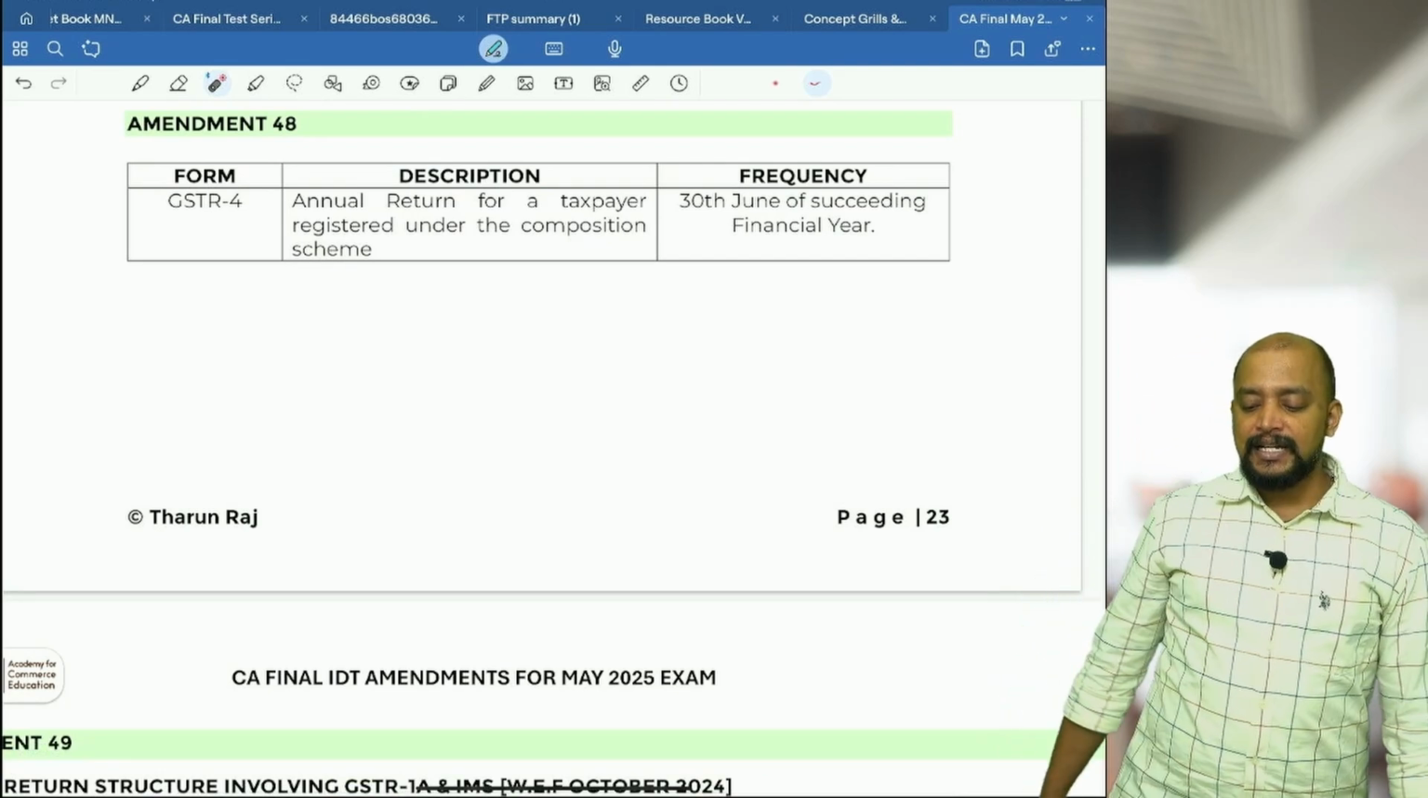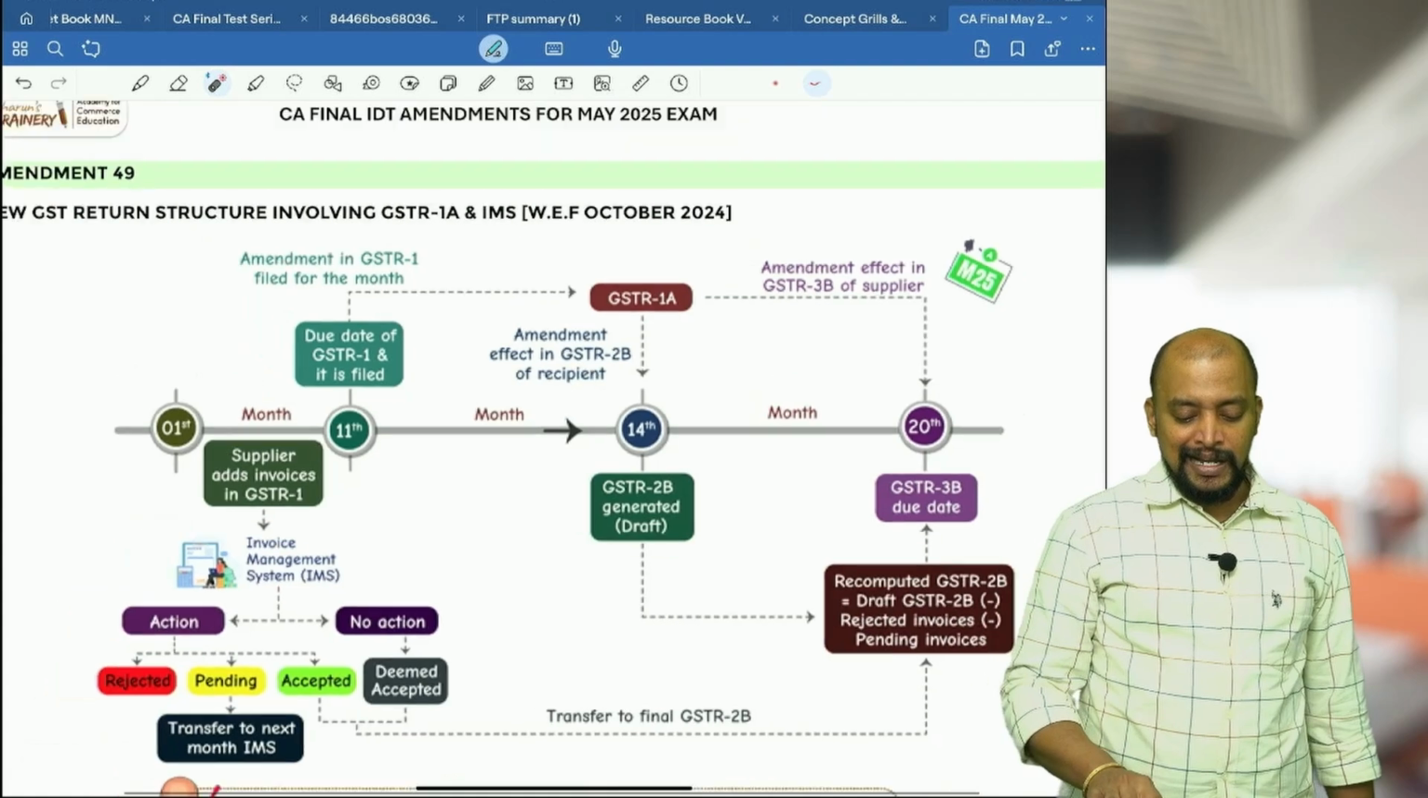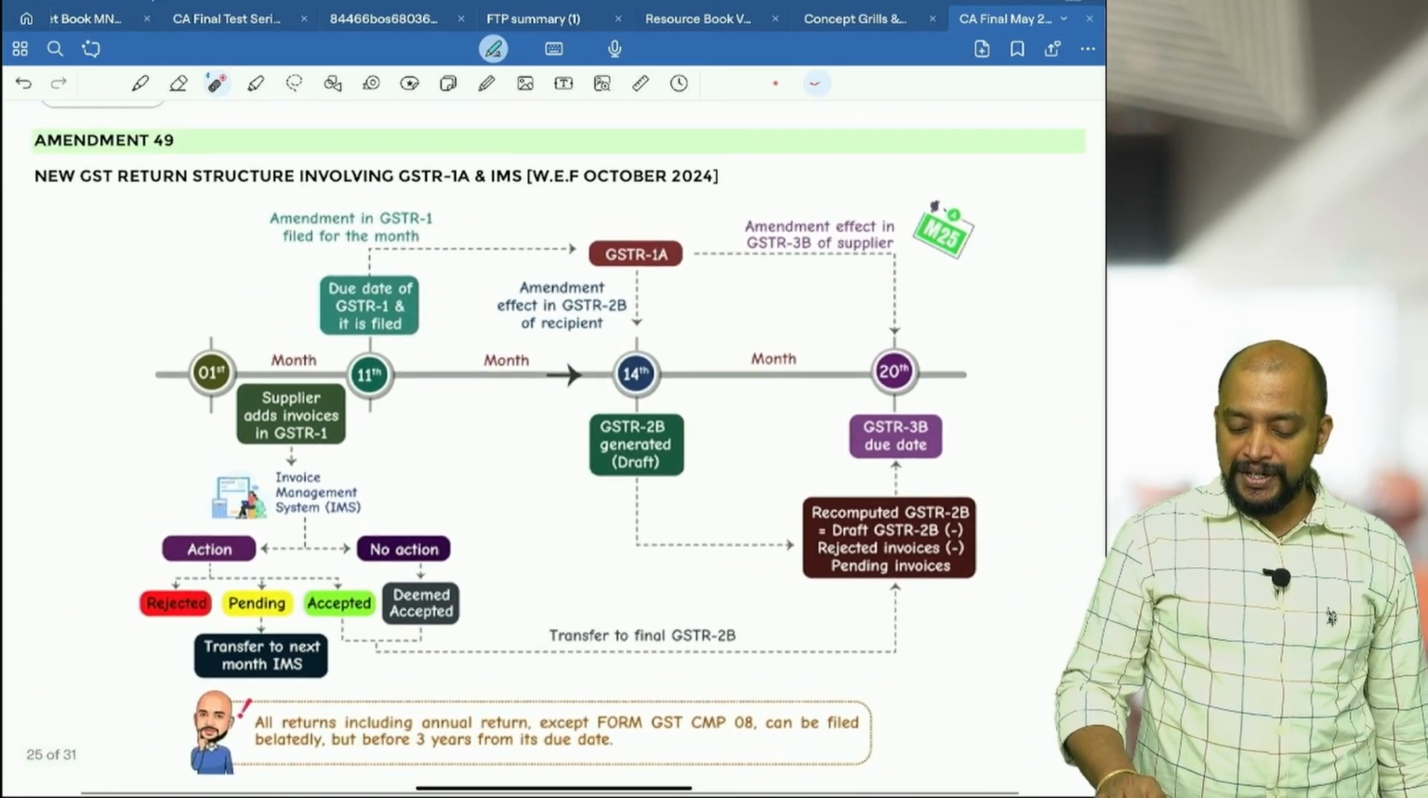Then GSTR4 time limit we already know, 30th June of the succeeding financial year. So this is the new GST return structure.